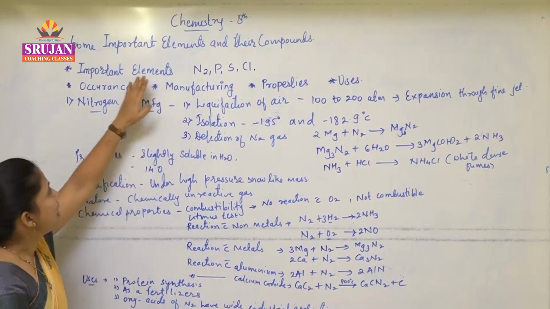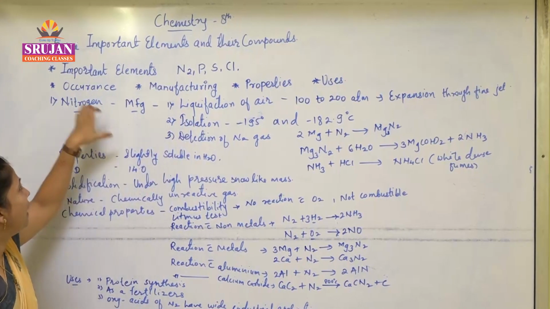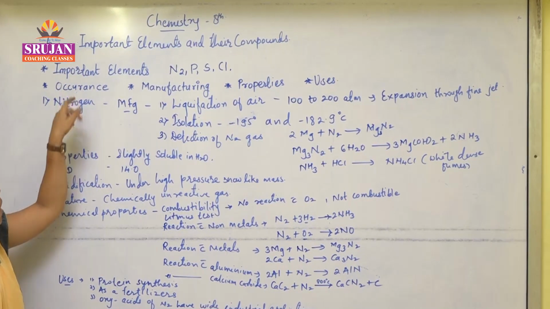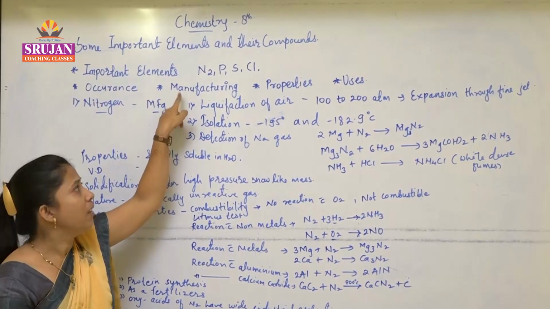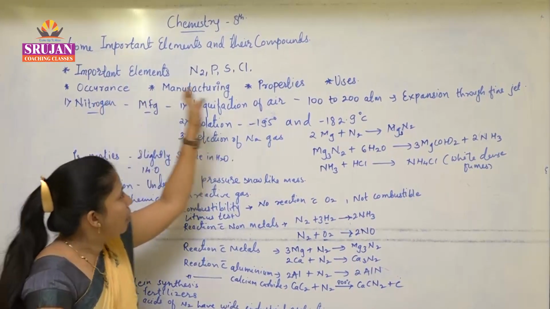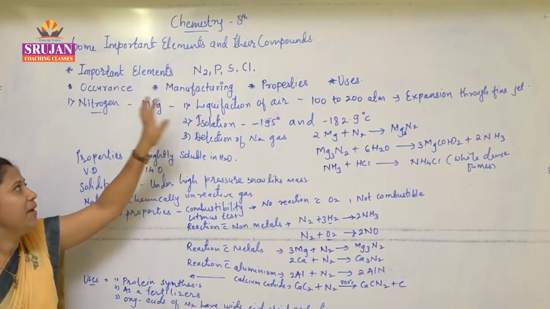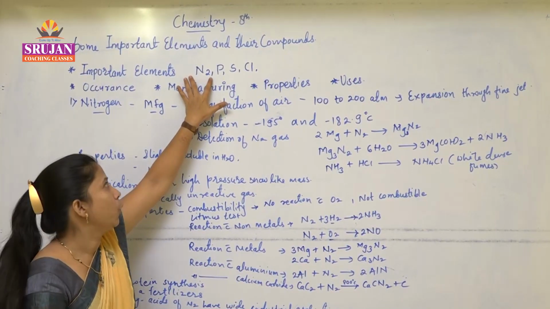In this lesson, for whatever elements we study, the aspects we are going to study are occurrence, manufacturing, properties and uses. All these elements and their compounds we are going to study. So let's start with the very first element, that is nitrogen.